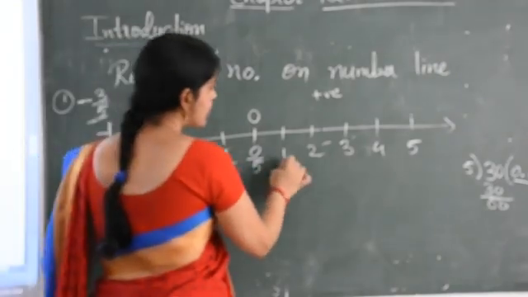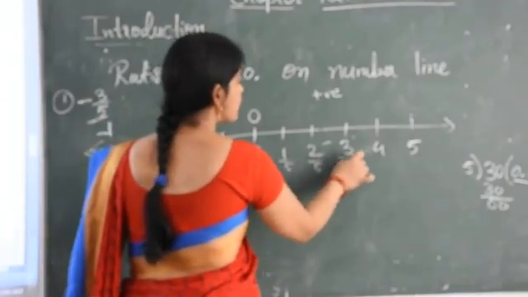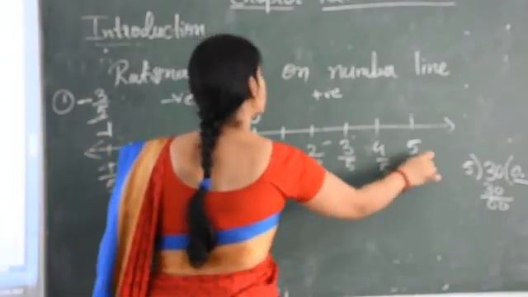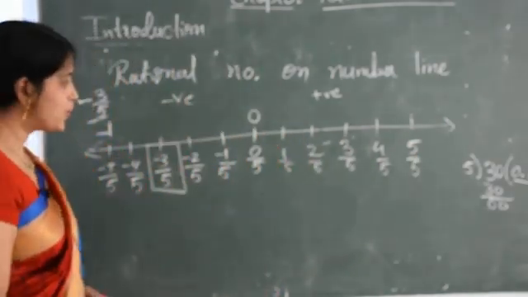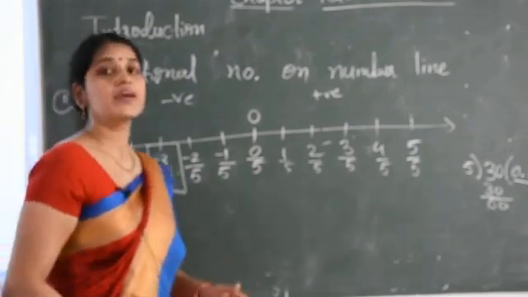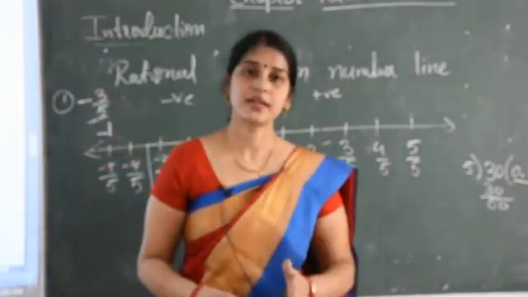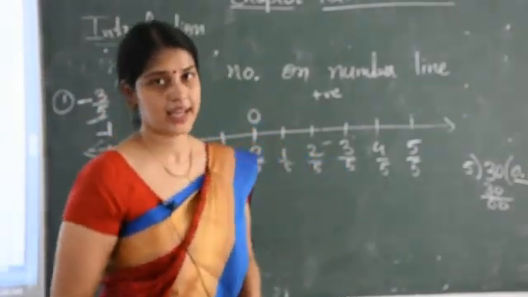And we don't need positive numbers here. So if you want then you can draw them. Otherwise you can start from this side only. Okay. So in this way we can represent a rational number on the number line.